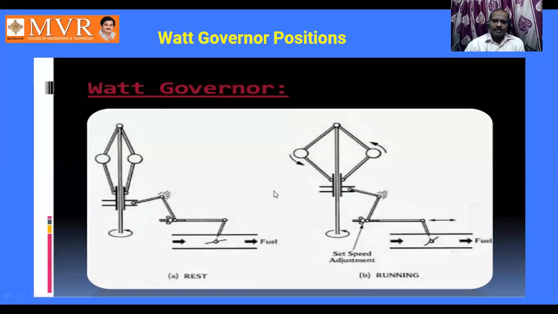So like this, we can differentiate two positions of a Watt governor: minimum speed condition and maximum speed condition. In the minimum speed condition, we have defined it as the rest condition. This is the fuel. You can observe this one. So fuel is supplied to control the load variation. Load is there to control the speed. We are going to use this to increase the fuel. So this is the sleeve position.